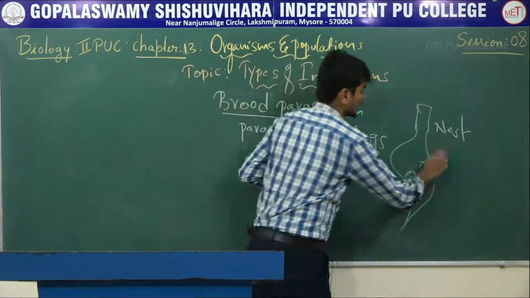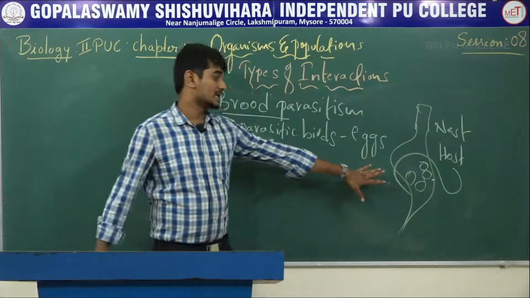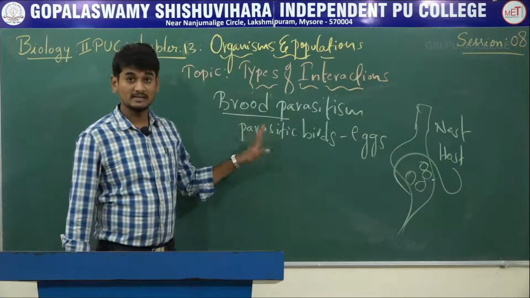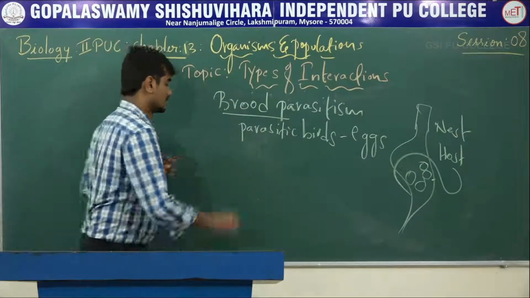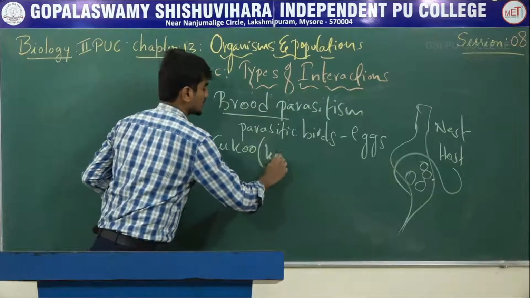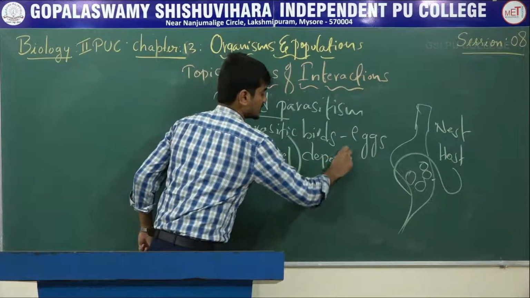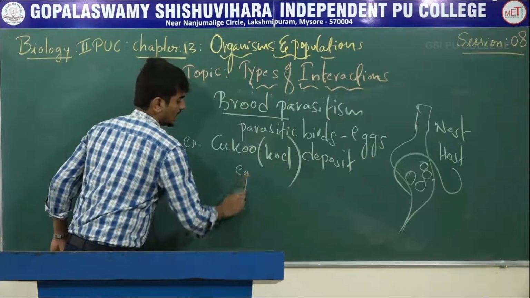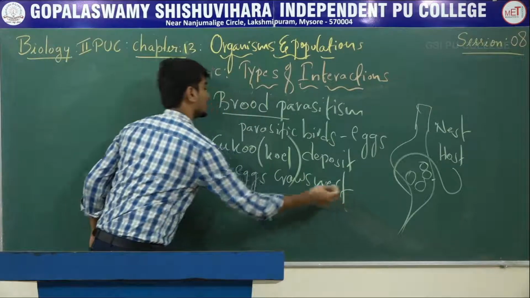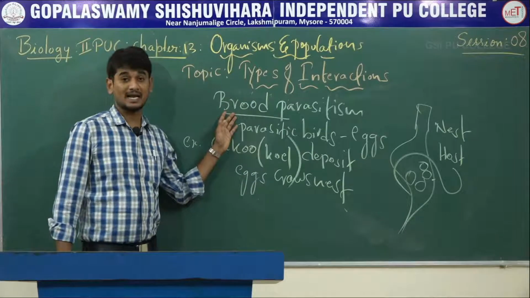The host bird will incubate these eggs, because these eggs are similar to the host bird's eggs. So this is called brood parasitism. Example: the cuckoo, also called koel, deposits its eggs in the crow's nest. This is the example for brood parasitism.